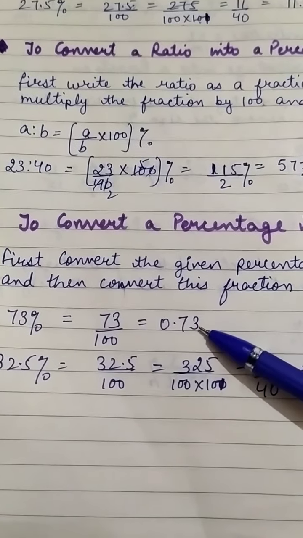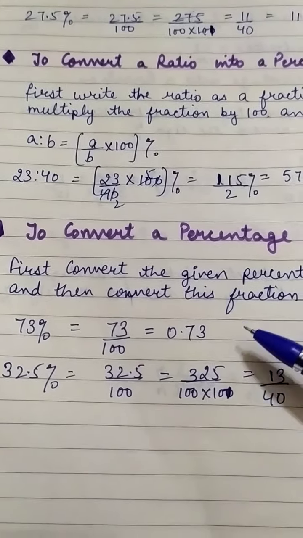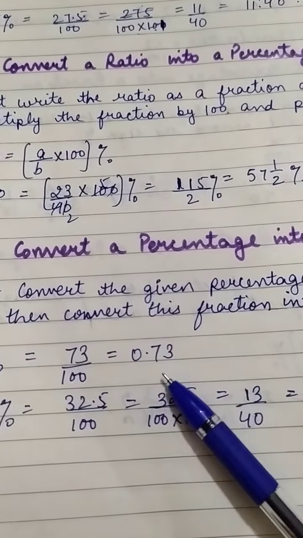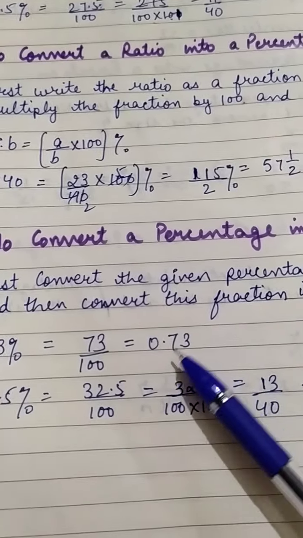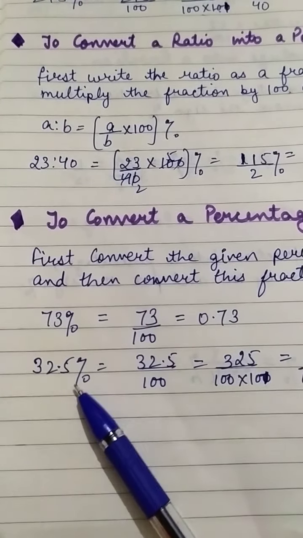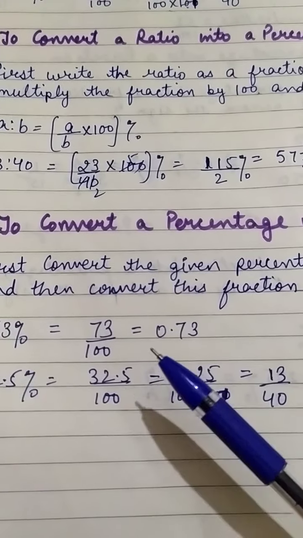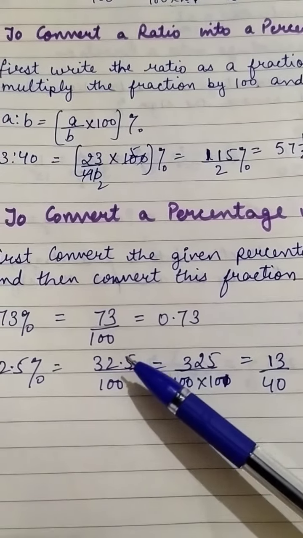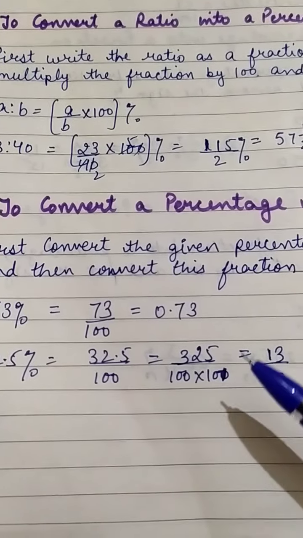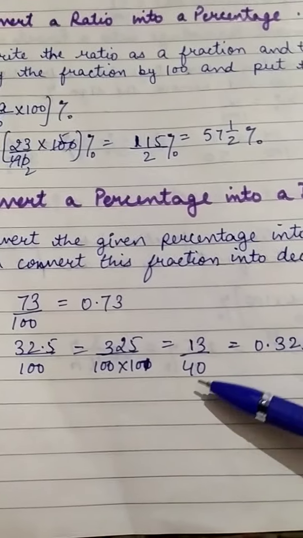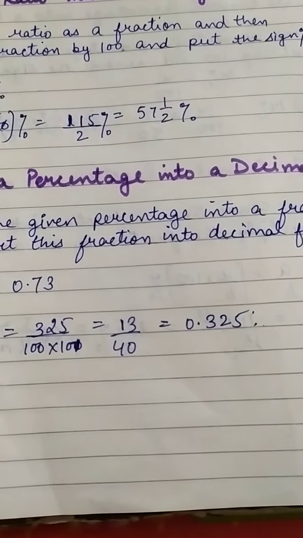Then in decimal it means 0.73, because we have 2 zeros, so the decimal will become 2 digits. Okay, 32.5. So first of all, 32.5/100, because we have to convert into a fraction. Then after the decimal there is 1 digit, so it will come 10, so it will be 13/40 and 0.325.